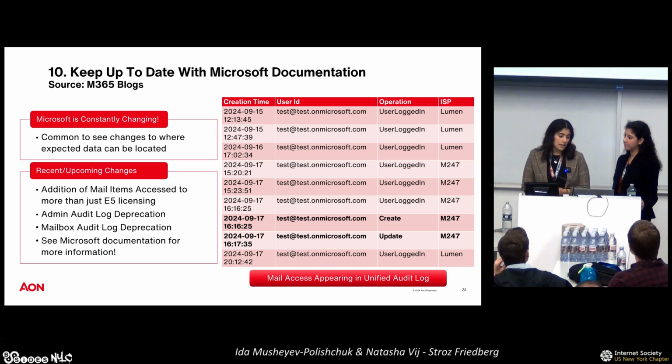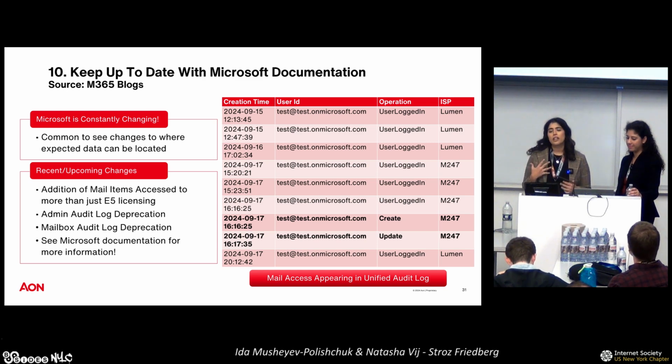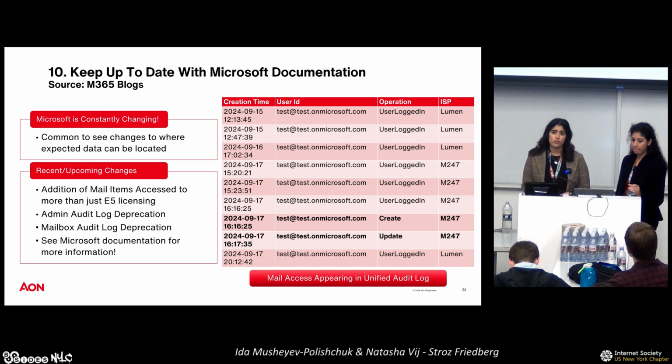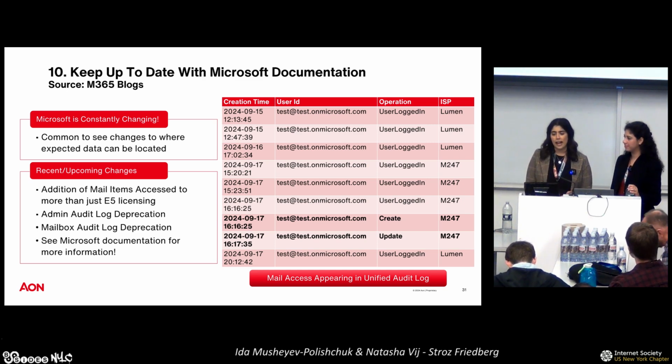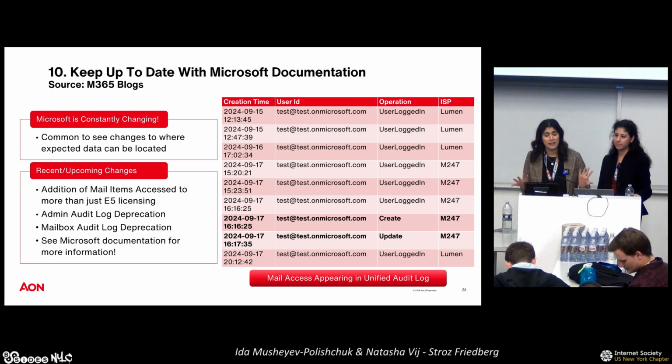So typically what that means is that when we used to do investigations for organizations that had E3 licensing, we would have to caveat all of our mail items access by giving them our list of known mail items that were accessed by the threat actors, mail items that could have been accessed, but we also would have to tell them this might not be a full encompassing analysis of what could have been viewed. And that's because we had Microsoft logging limitations. However, with this new addition, we actually now can say with confirmation what exactly was accessed or could have been accessed by the threat actor.